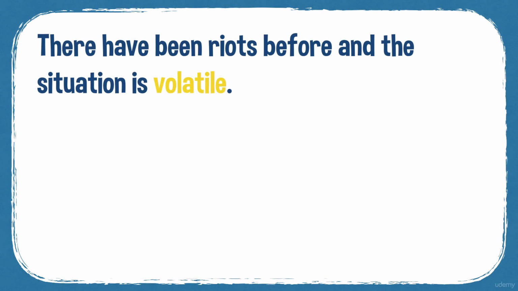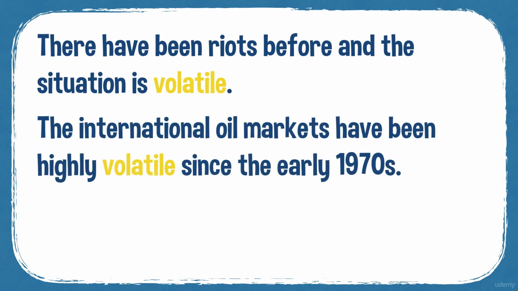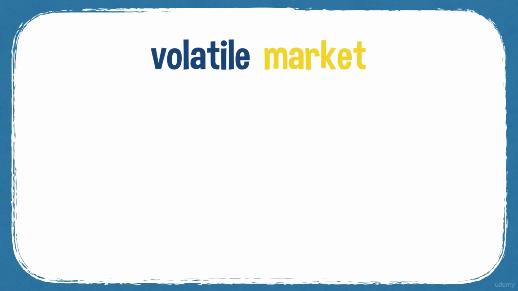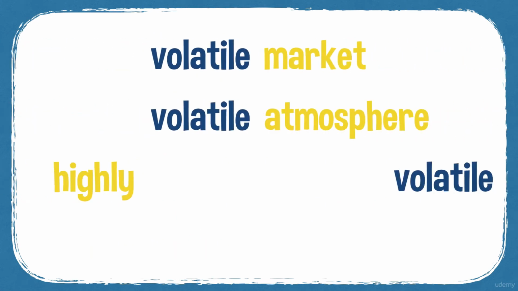There have been riots before, and the situation is volatile. The international oil markets have been highly volatile since the early 1970s. Armed soldiers guard the streets in this volatile atmosphere. So you can have a volatile market, volatile atmosphere.